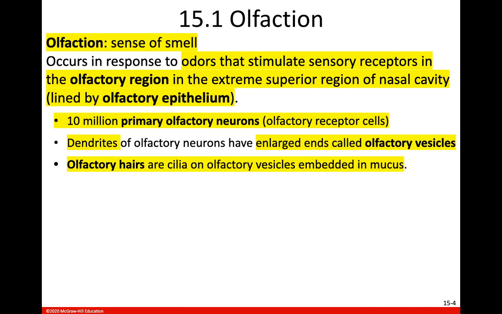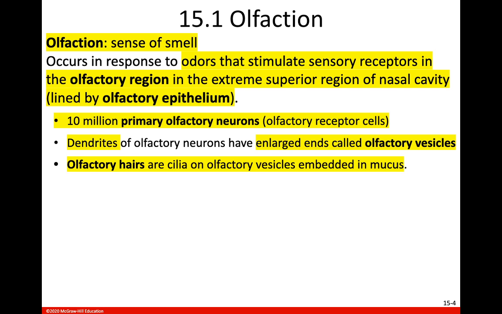Okay, so our sense of smell is called olfaction, and basically it occurs in response to odors that are going to be stimulating sensory receptors in the olfactory region of your brain. The olfactory region of your brain is in the frontal lobe. It's basically that olfactory lobe that is on the inferior portion of your frontal lobe.